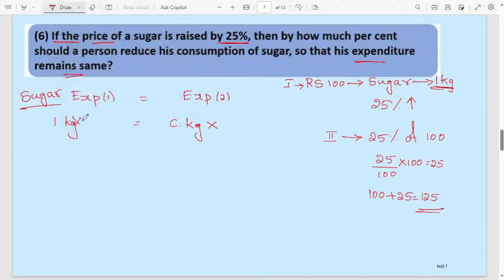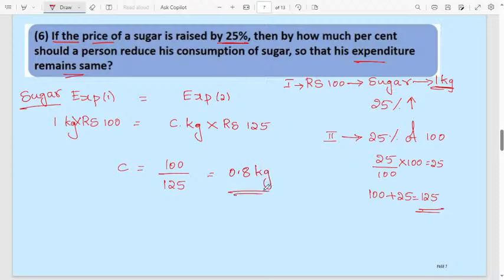If you know the concept, you can easily do it. This is 100 rupees, then this is 125 rupees. No need to write all the steps in the exam, they need only the final answer. Then this C, the amount in kg, is 100 divided by 125, which simplifies to 0.8 kg.